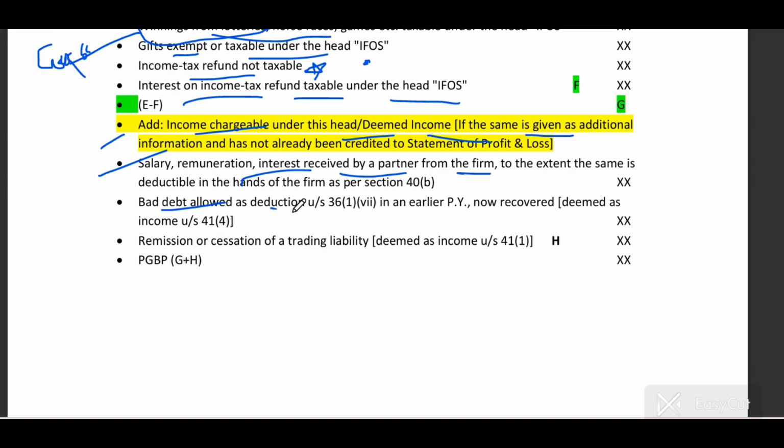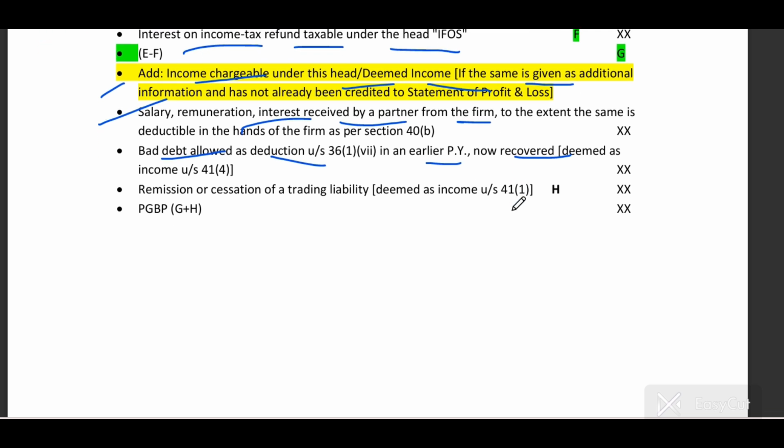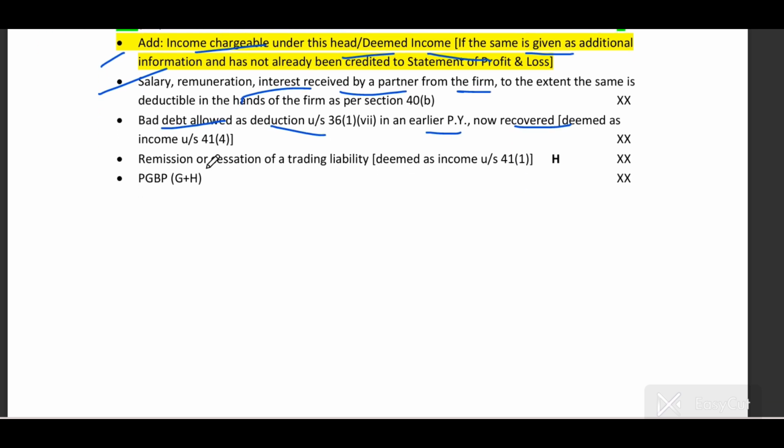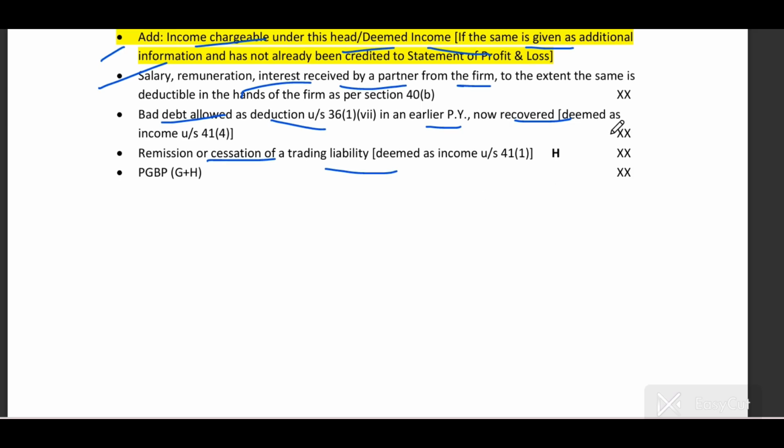Okay, bad debt allowed as a deduction in earlier previous year but now recovered. Recovery of bad debt will be treated as income. Remission and cessation of trading liability. Okay, so these you have to add into income, and this is how you get your PGBP income.